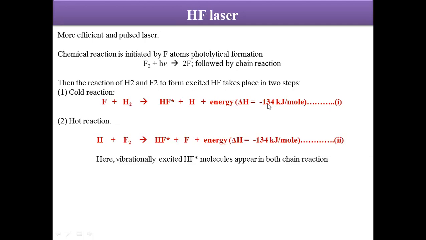kilojoule per mole. And in comparison to this, in the hot reaction, there is again a release of this much energy. So in both of these, a vibrationally excited HF molecule appears in both chemical reactions. So there is a large amount of energy release, whether the reaction takes place as a cold or a hot reaction. So this is how a chemical laser works.